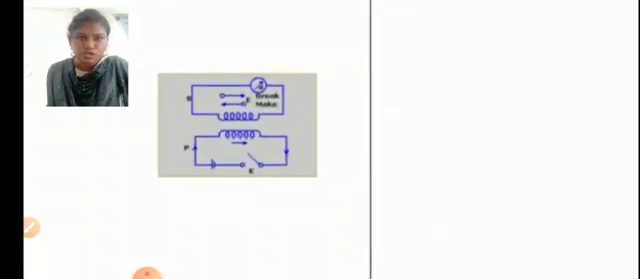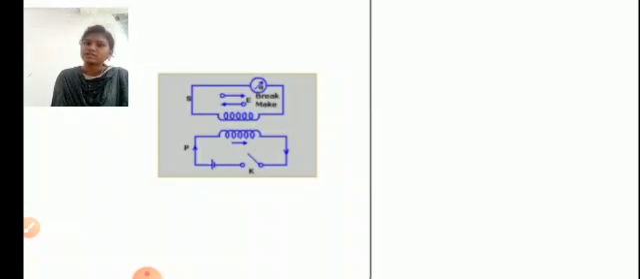Here we can observe that there are two coils, a primary coil and a secondary coil. When the switch or the key is on, the electrons are pushed along the circuit. So the changing magnetic flux in the primary coil will produce an EMF in the secondary coil. This phenomenon is known as mutual induction.